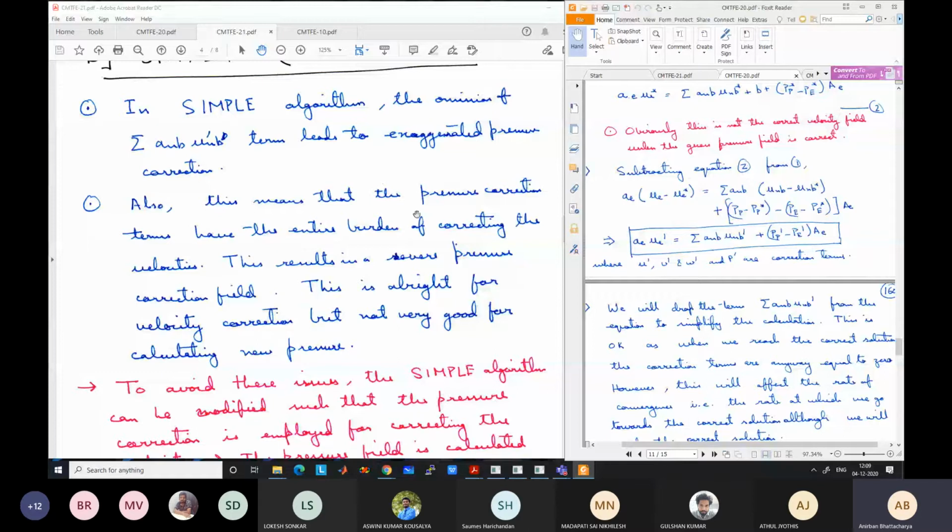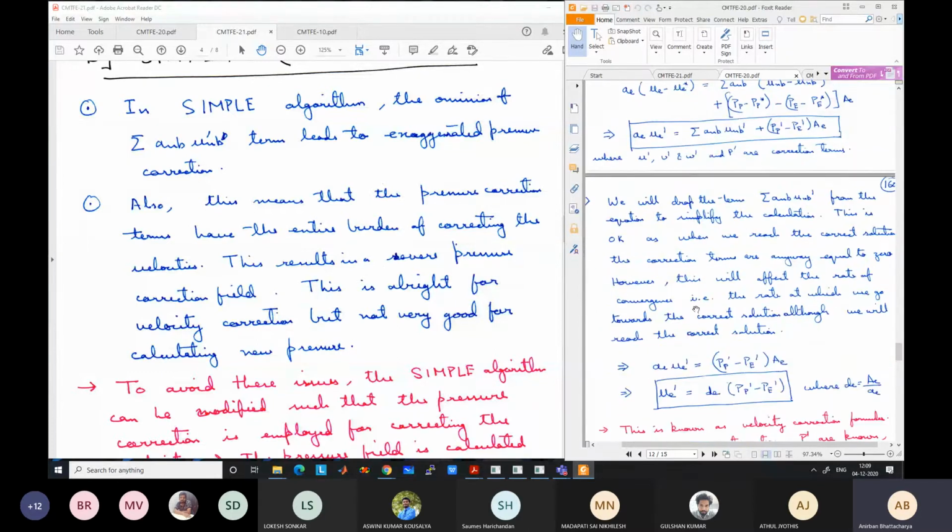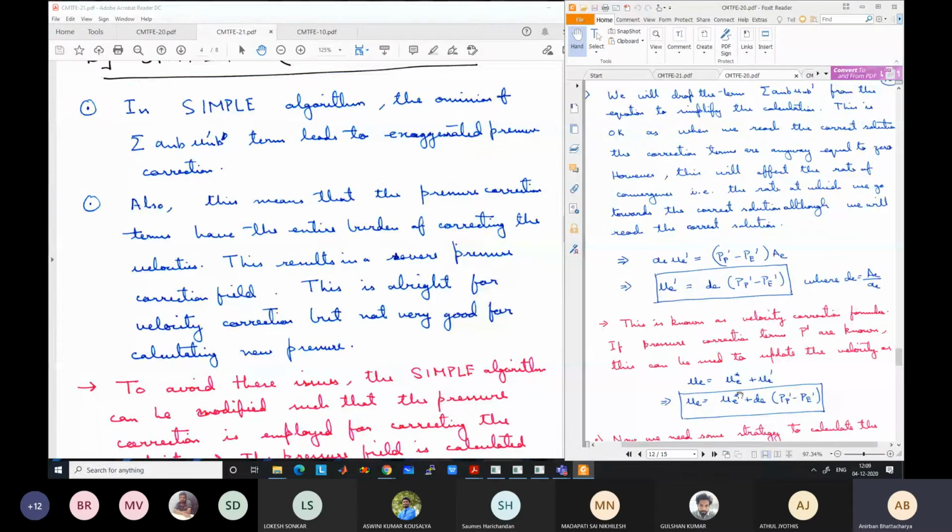Another point is that to correct the velocities using this type of formula, u_e star plus this, the entire burden of correction of the velocity, to update the velocity, falls on the pressure correction.